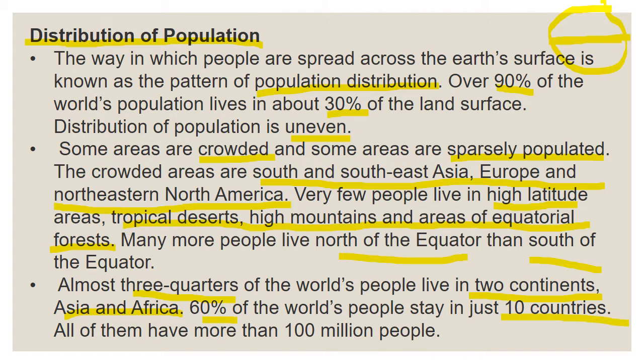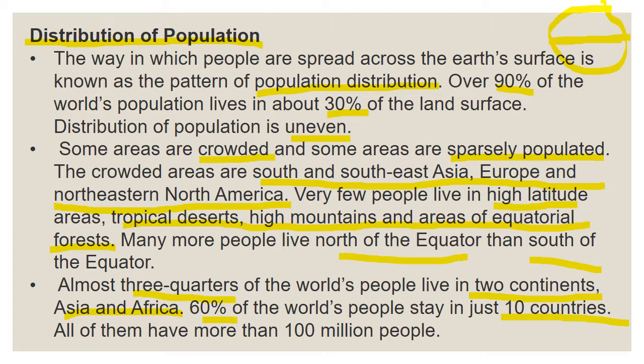Very few people live in high latitude areas, tropical deserts, high mountains and areas of equatorial forest. In these types of areas only a few people live.